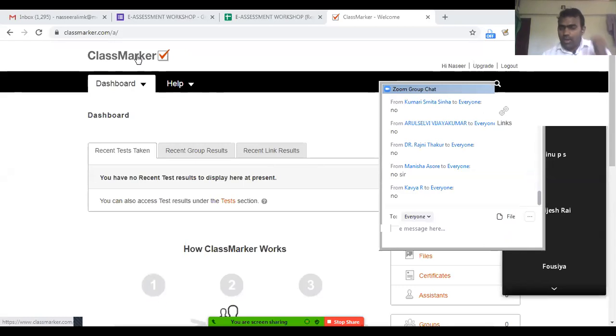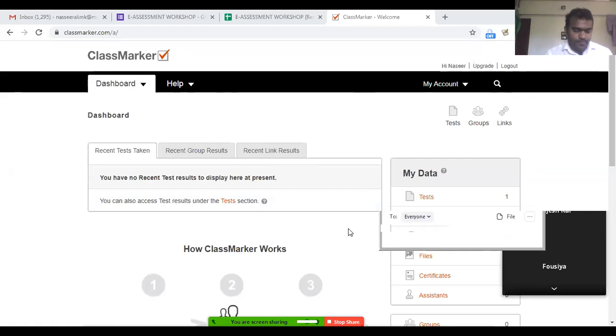Now I request you to open classmarker.com on your computer browser. As I always say, teachers are supposed to use a computer while creating something, either a test, quiz, or some material. Better we use a computer so that all the features available on the platform will be available.